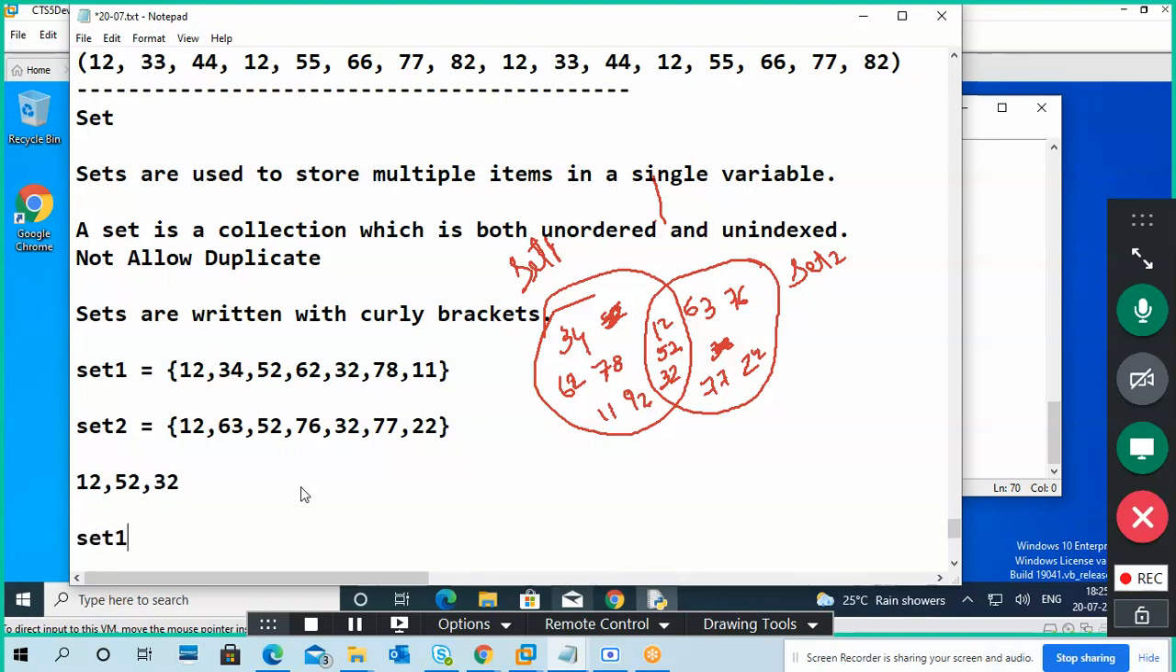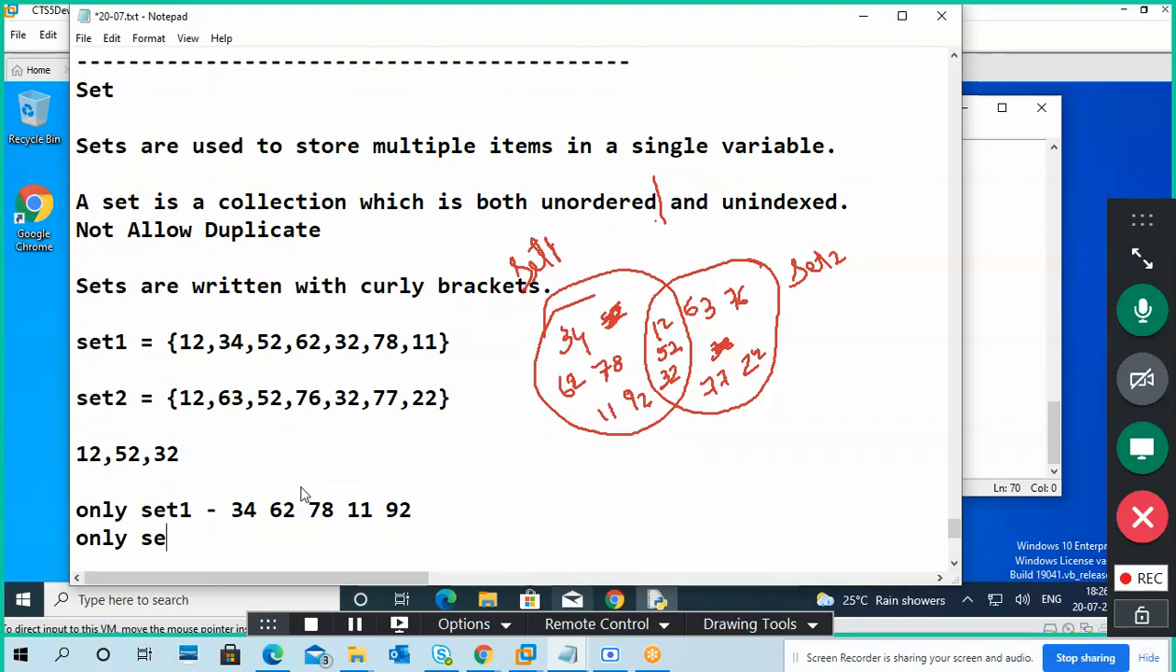Only set 1, no common data. What is the data? 34. Guys, please help me. I'm already getting back pain, and I think you are already half dead.